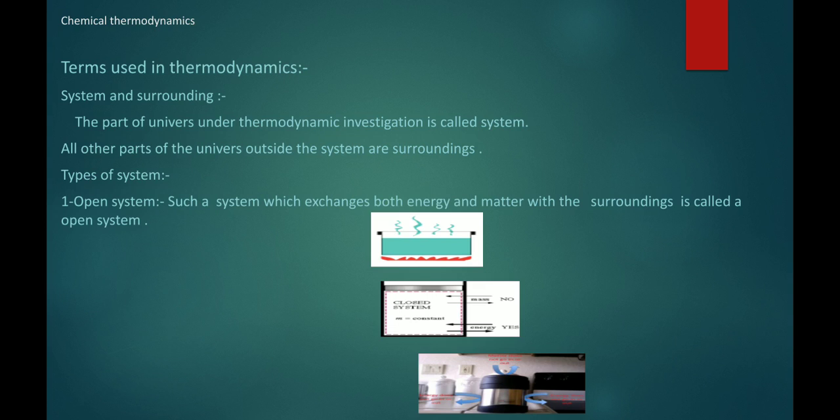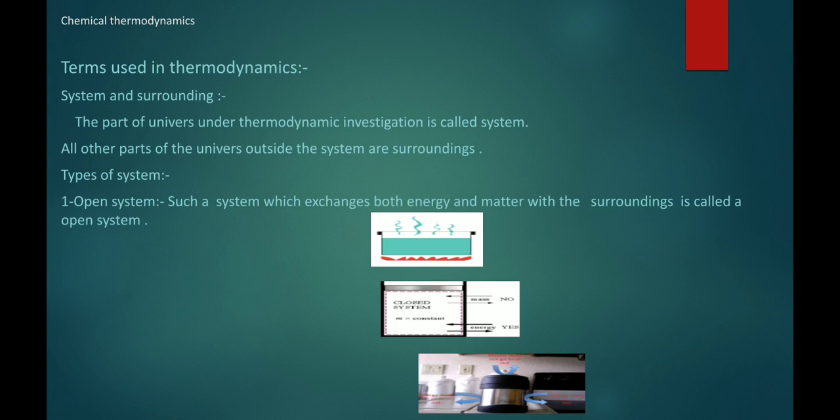So hot water evaporates to the surrounding, it means what? Material can transfer, as well as it can transfer heat to the surrounding, that's why it becomes cool. So we can say that this is the system in which matter as well as energy both can transfer from system to surrounding.